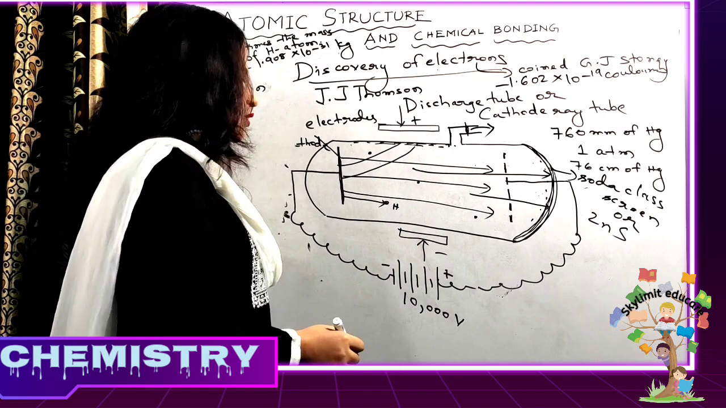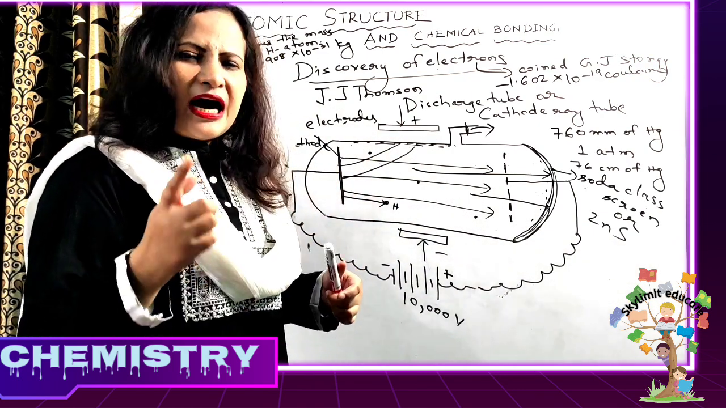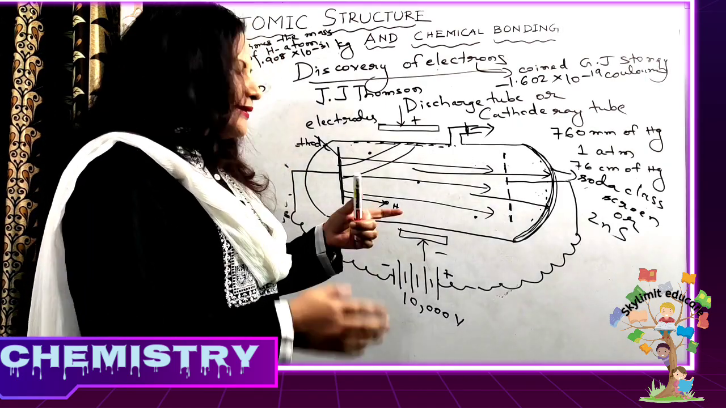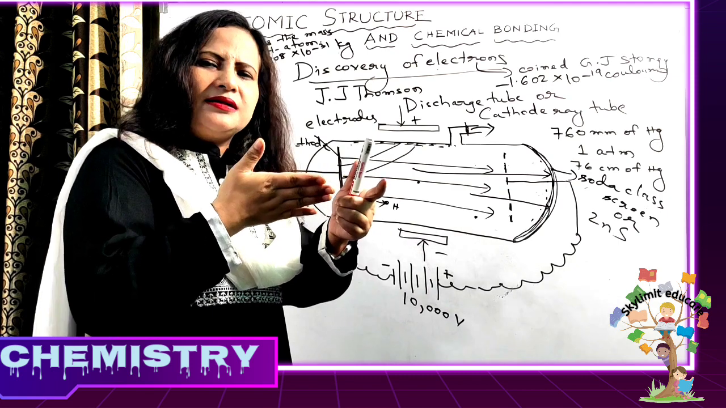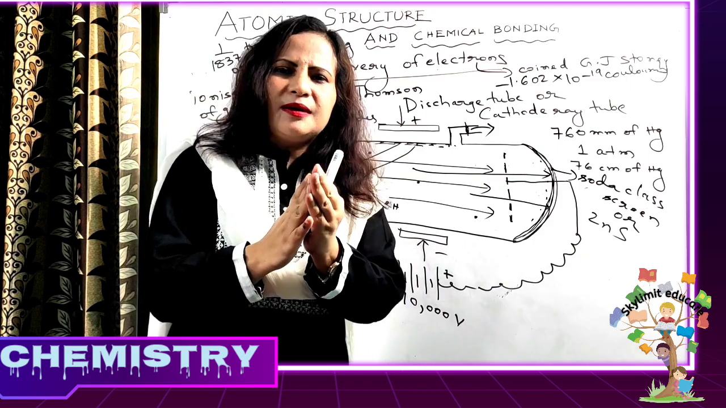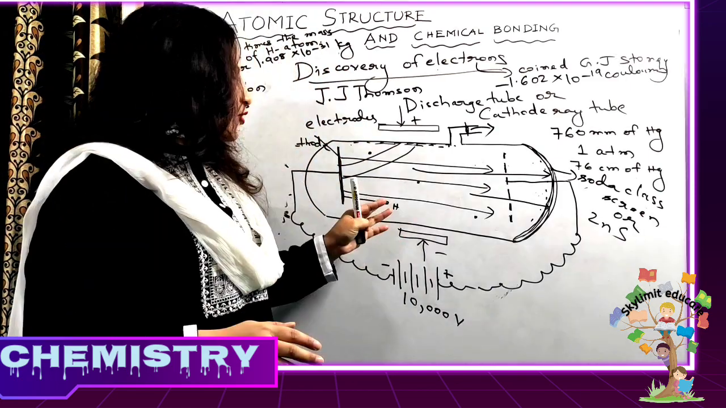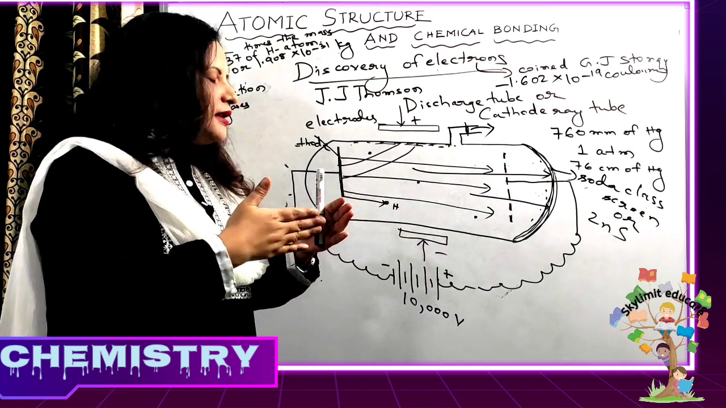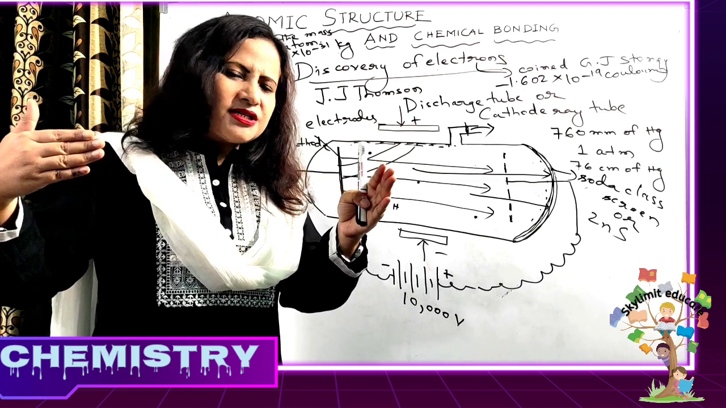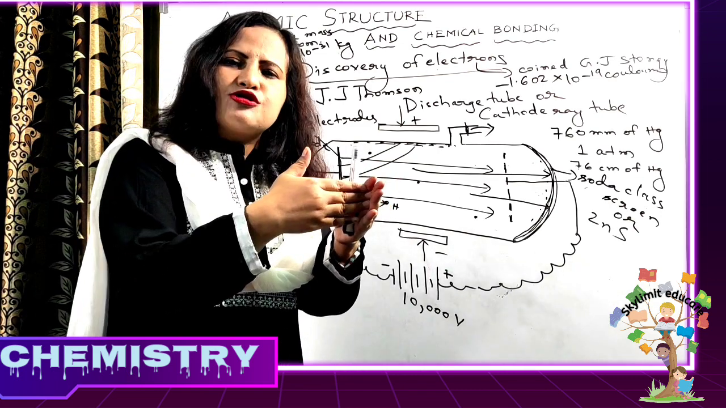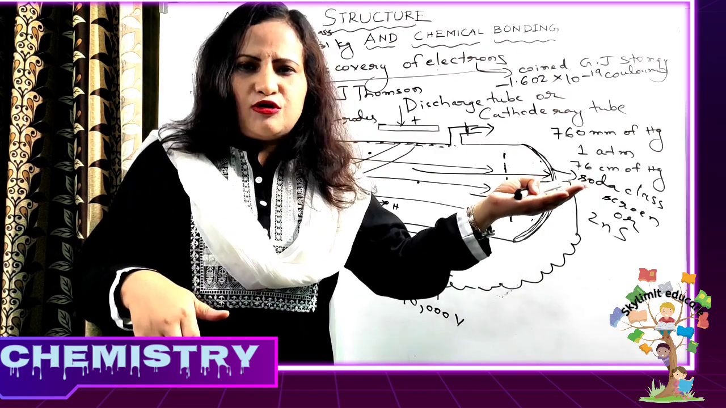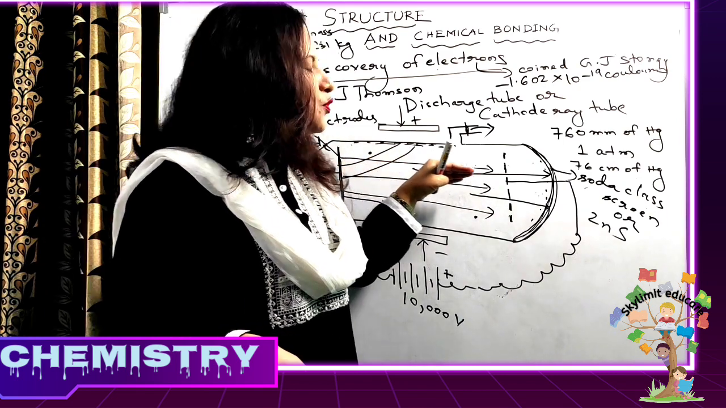Suppose the gas taken is hydrogen. So you know that hydrogen has one electron in the valence shell. So these fast moving electrons were able to ionize the gases, which means the gaseous atoms were first neutral. Atom is neutral. So suppose a hydrogen gas atom was here and these electrons were so fast moving, they had a lot of kinetic energy. So what happened? When they just struck the hydrogen atom, they knocked out the electron of the hydrogen atom, and that electron also moved towards the cathode.